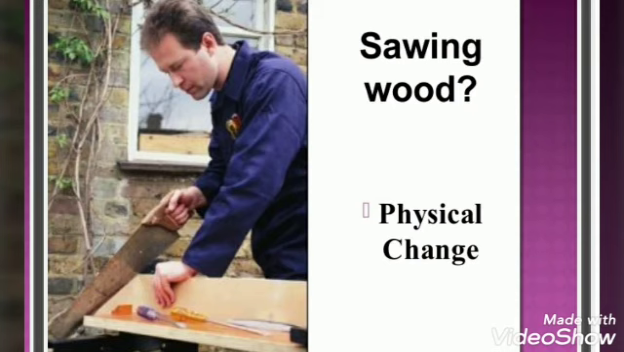Sawing of wood, that is cutting wood, is also an example of physical change. When you cut wood, the wood remains wood. It's not changing into a new substance. The properties are not changing. Only the shape and size of the wood is changing. So sawing or cutting of wood is an example of physical change.